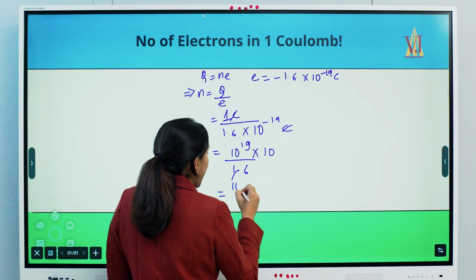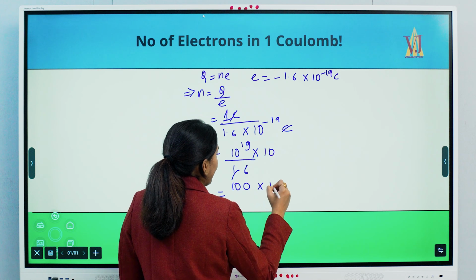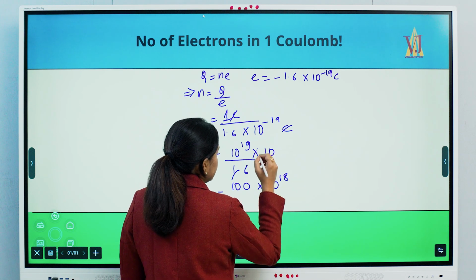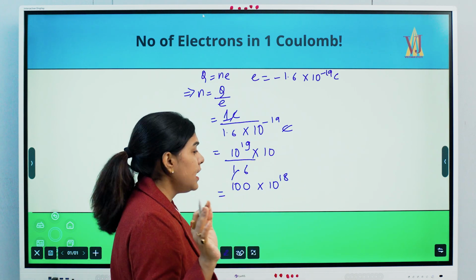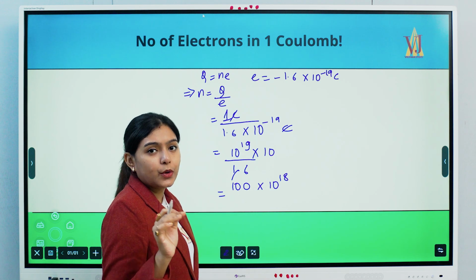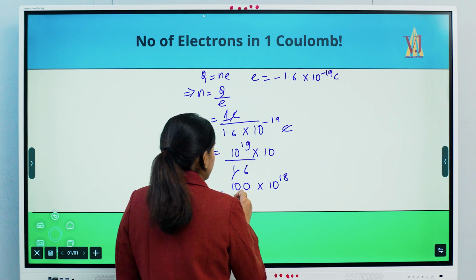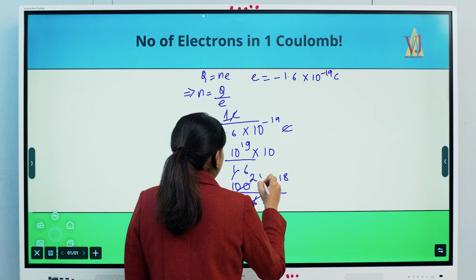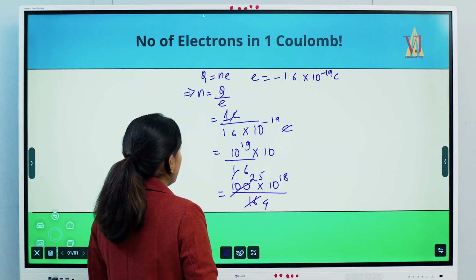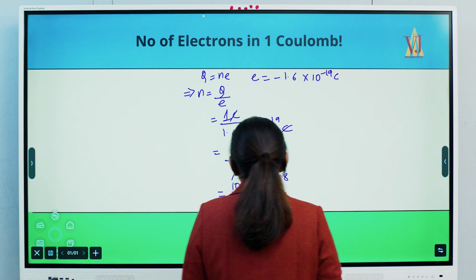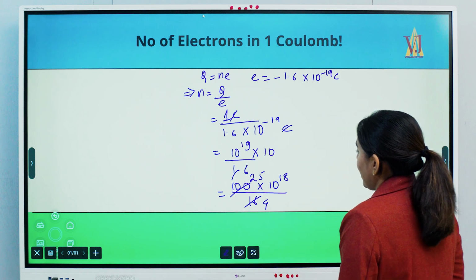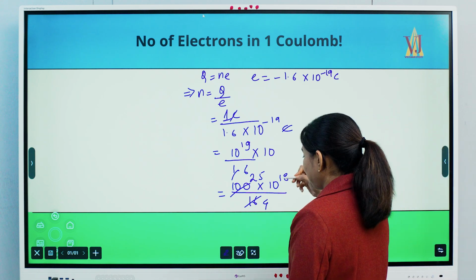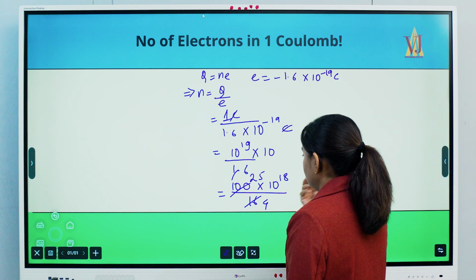So what I'll do is I'll pull out 100 and keep here 10 to the power 18. See, 19 plus 1 is how much? 20. Out of 20, I have extracted 2 zeros. Then the remaining zeros, how much? 18. Okay, then 16. Now 4 fours are 16 and 4 twenty-fives are 100, right? Am I going okay? Yeah. 4 sixes are 16, and 4 twenty-fives are this one. Okay, done.